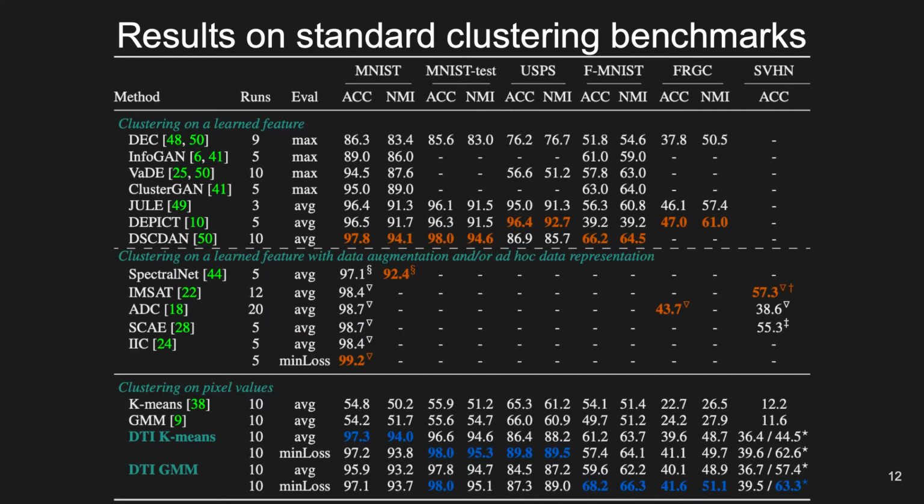We evaluated our approach on standard image clustering benchmarks. We visually separated feature-based methods and pixel-based ones, and marked methods that use data augmentation or ad hoc data representation. Both DTI K-means and DTI GMM obtain results on par with the best concurrent methods. In particular, we improved state-of-the-art on both Fashion MNIST and SVHN datasets by a significant margin.